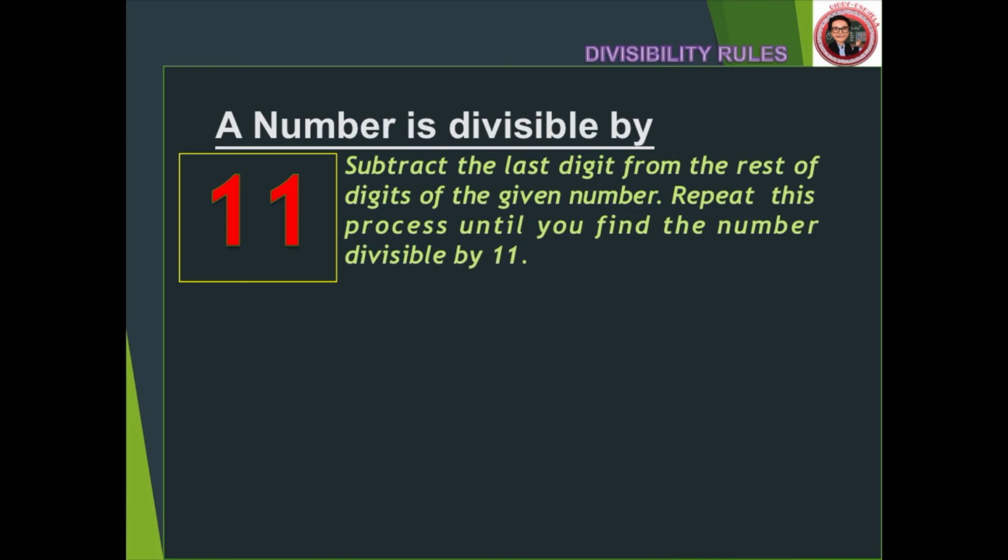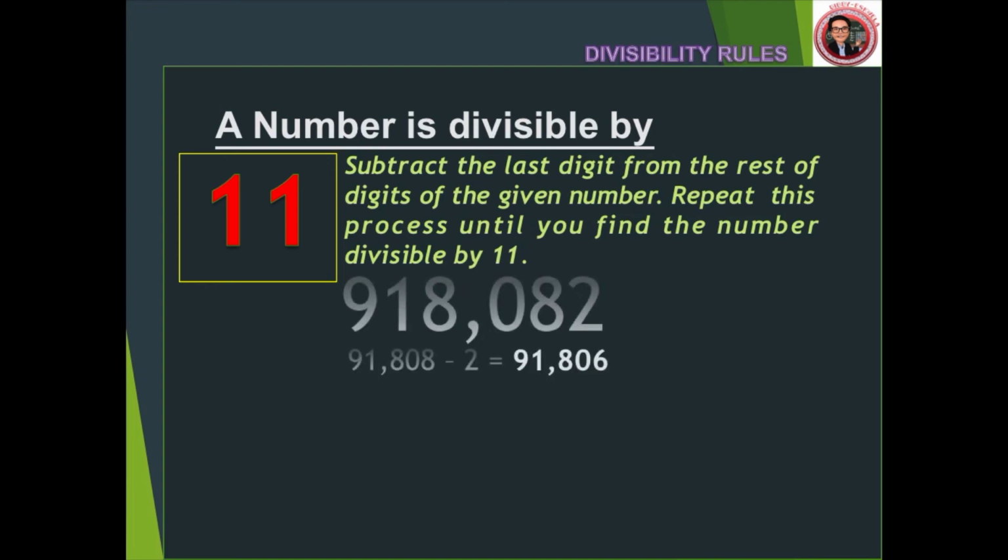Let's have the first one. Subtract the last digit from the rest of the digits of the given number. Repeat this process until you find a number divisible by 11. For example, let's subtract its last digit, which is 2, from the remaining part of the number, which is 91,808. 91,806 is the difference we get in that operation.